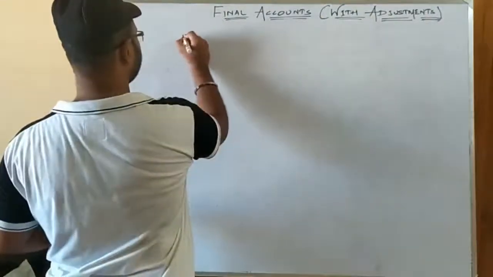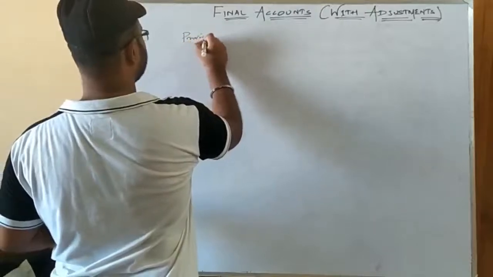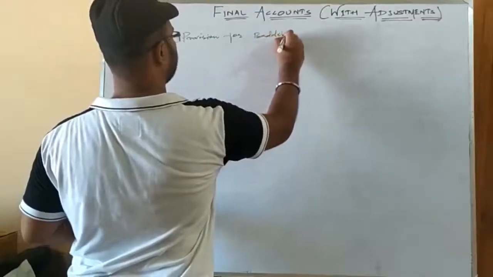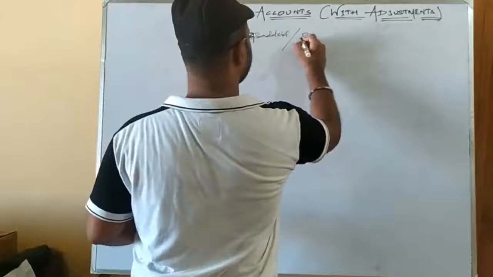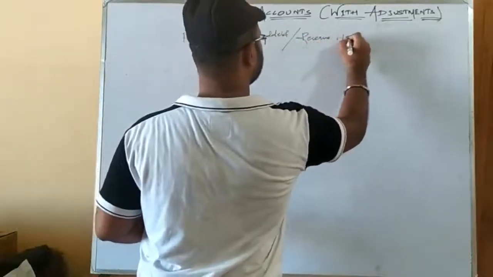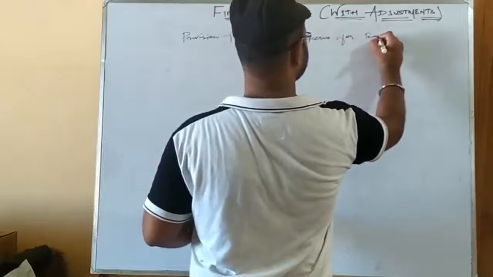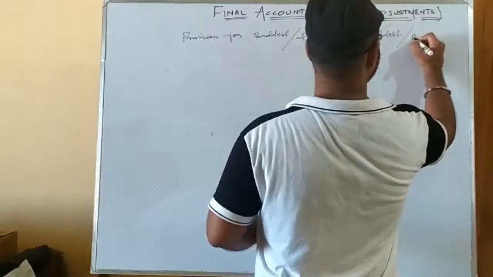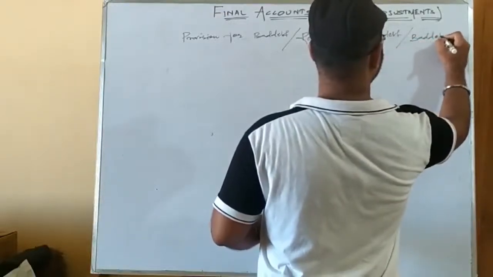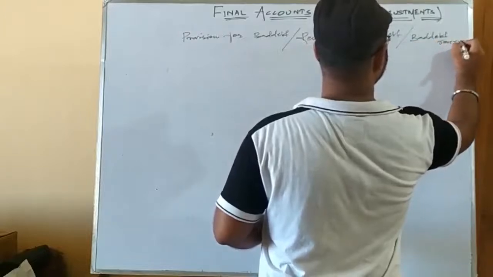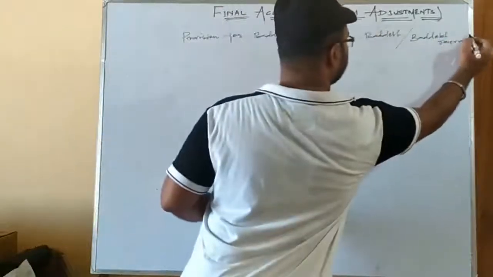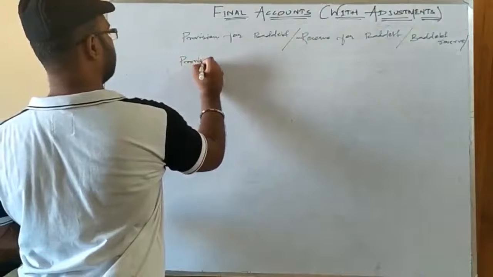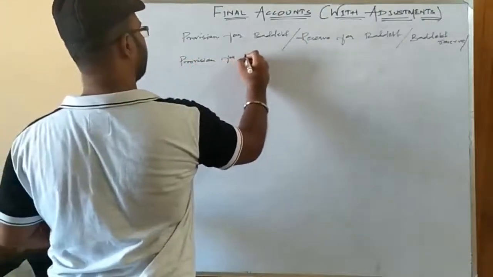They can be called provision for bad debt, they can be called reserve for bad debt, they can be called bad debt reserve, again they can be called provision for doubtful debt.